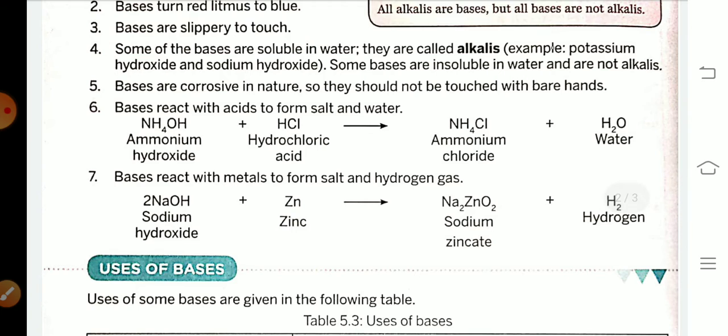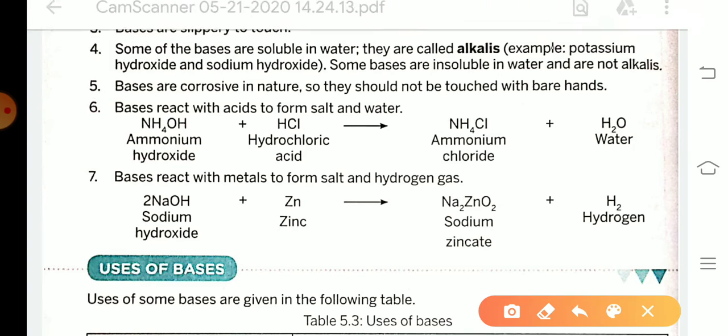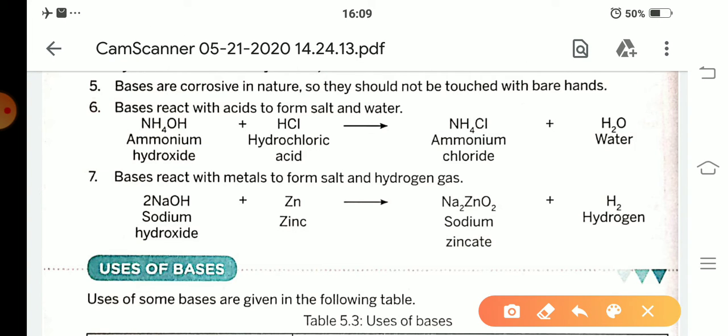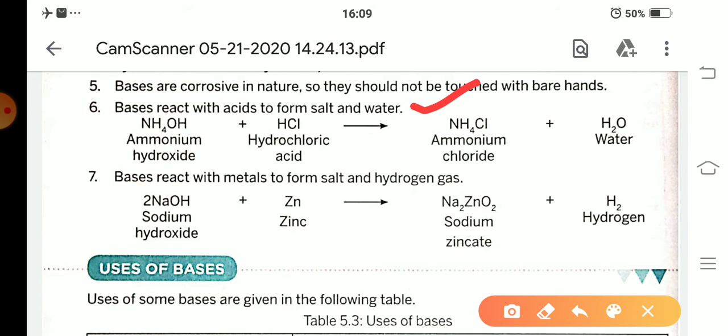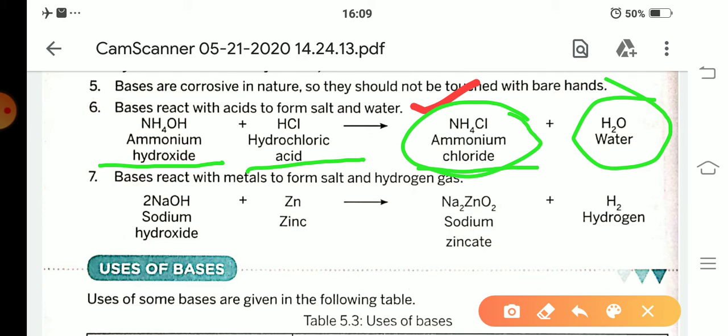Next, chemical properties. Bases react with acids to form salt and water. For example, when ammonium hydroxide reacts with hydrochloric acid, it forms ammonium chloride, which is a salt, and also water. So bases react with acids to form salt and water.